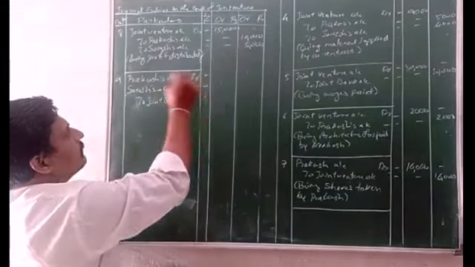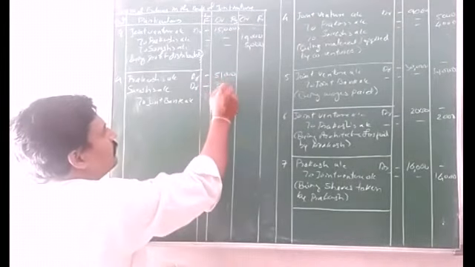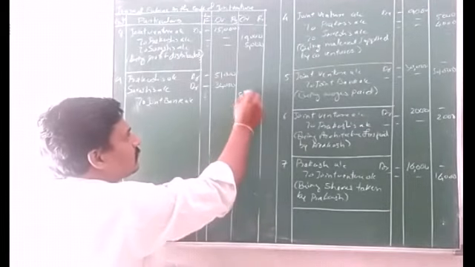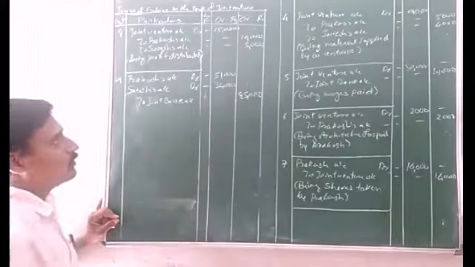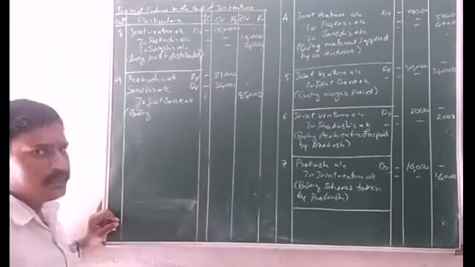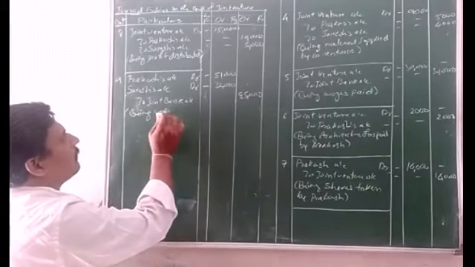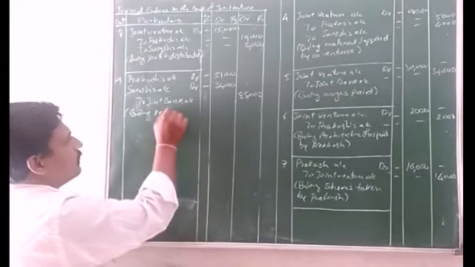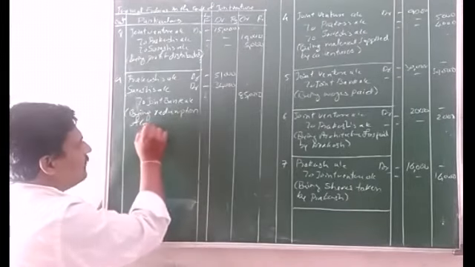So here Prakash 51,000 and Suresh 34,000, total 85,000 paid by the bank to both of them. So narration: being redemption of capital.